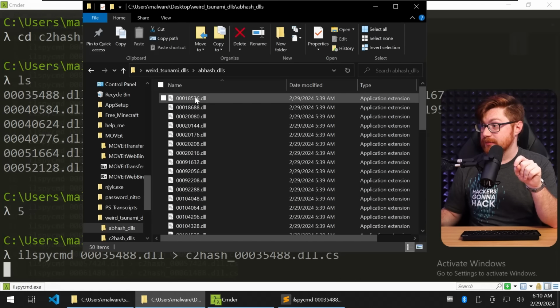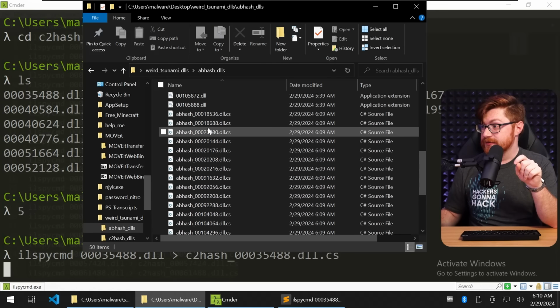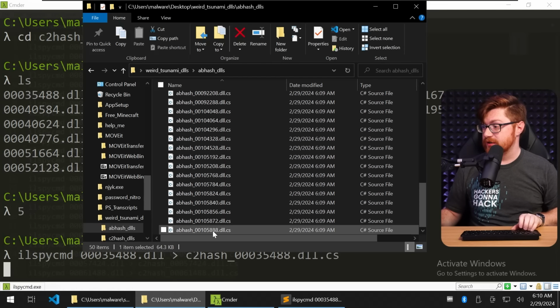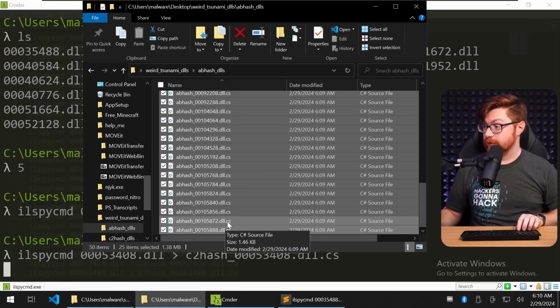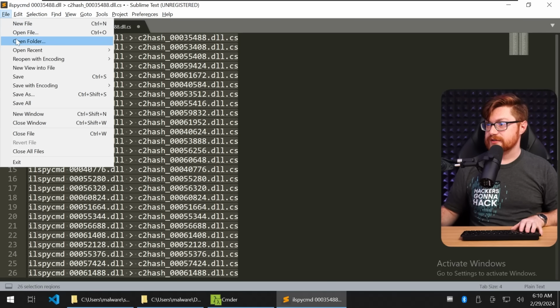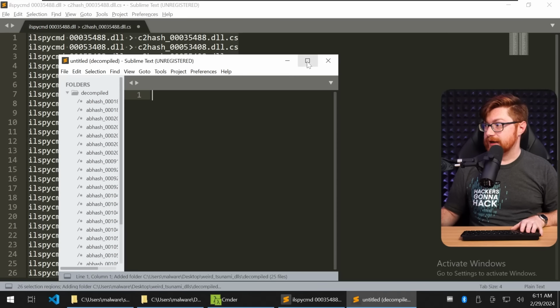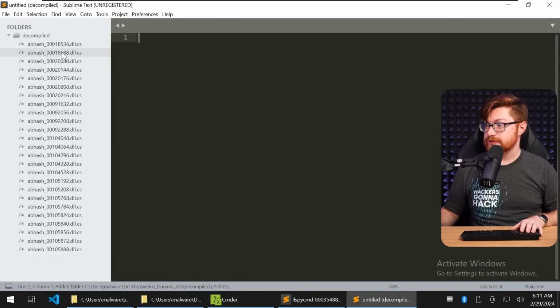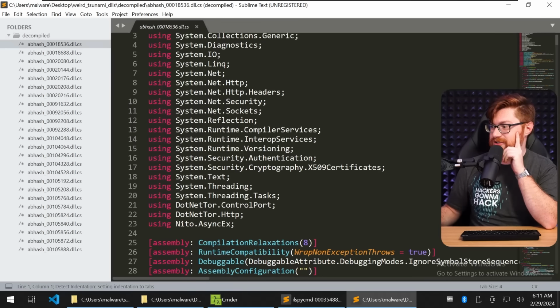But now I should be able to at least go take a look at the C# ones. Can I open these all in Sublime Text? I should have put these in another folder. Dang it. Let's make a decompiled folder. Now I can use Sublime Text and just open a folder, decompiled, and now we can look through all of these. There we go. There's some C# to explore.